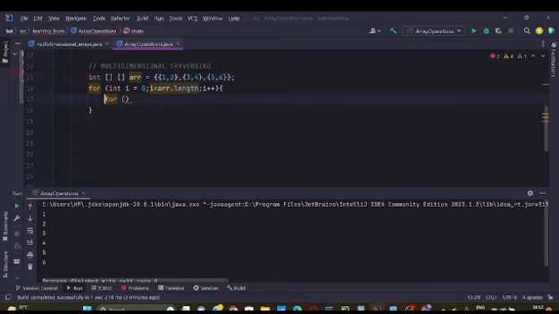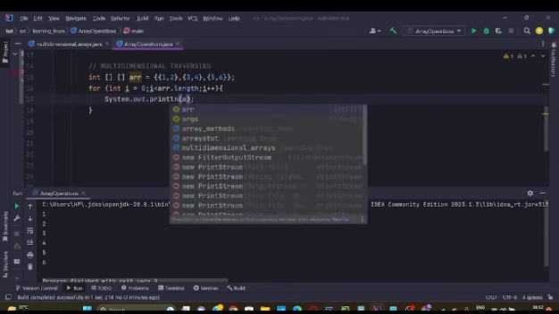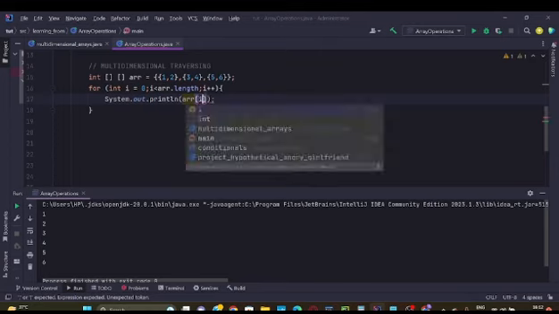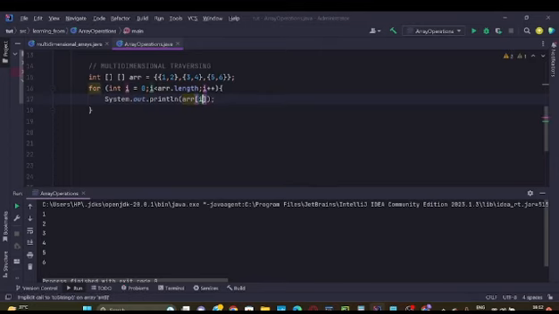For simplifying this, if I say that here I will print arr i, do you think it will work? Let's see.